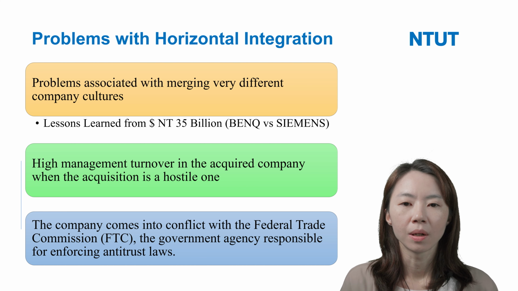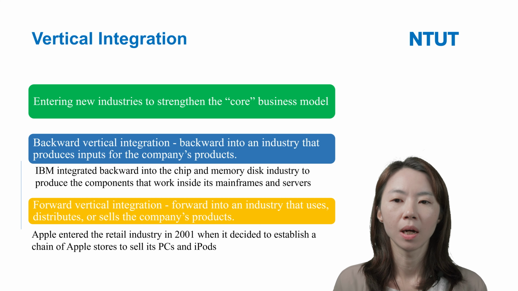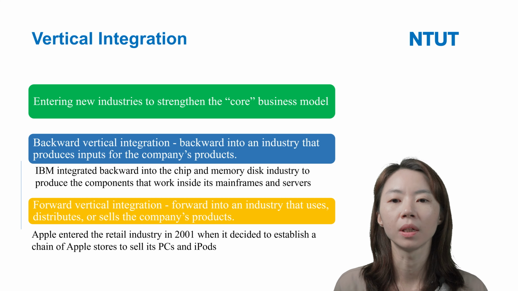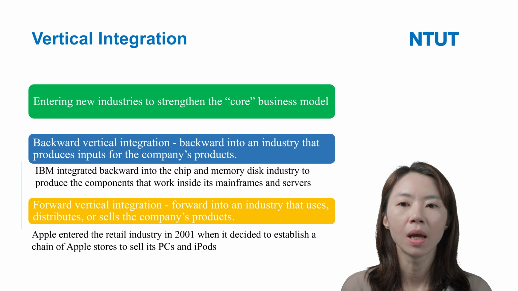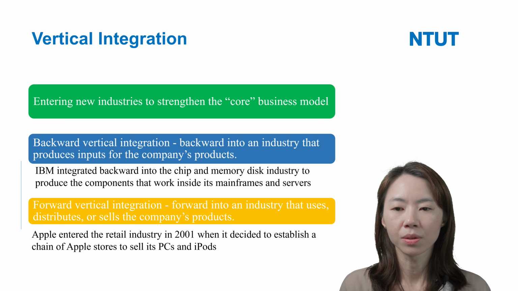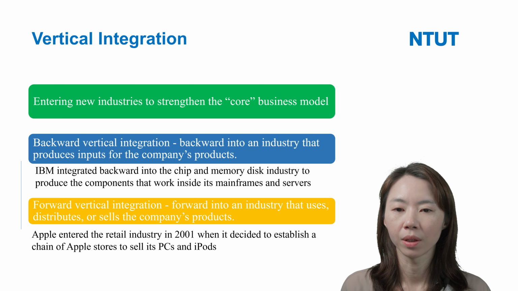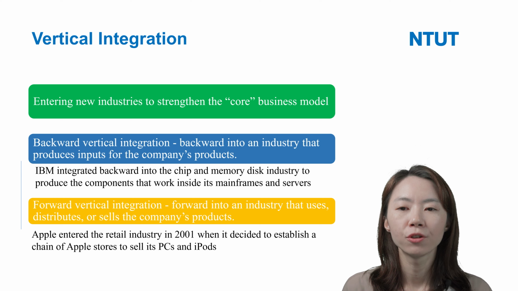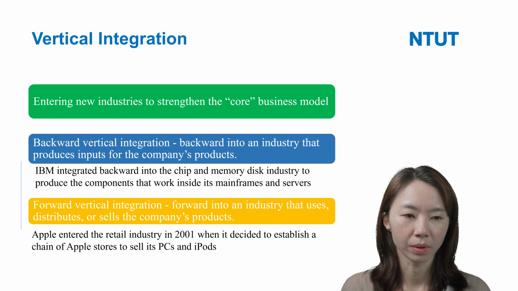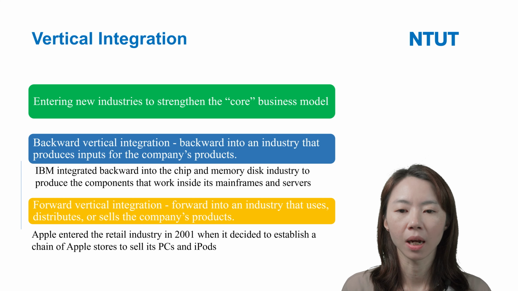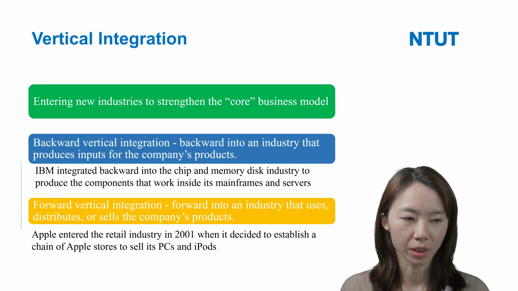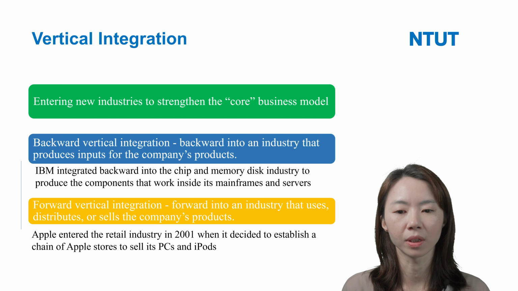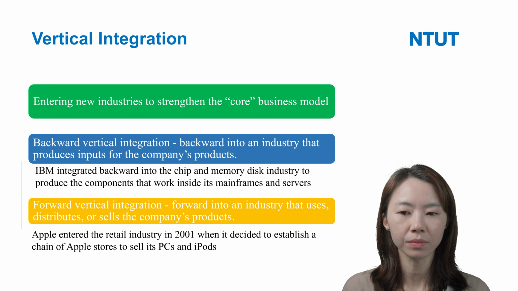Okay, so next we will talk about vertical integration. Vertical integration means the firm enters a new industry to strengthen the core business model. Vertical integration can be classified into backward vertical integration and forward vertical integration.